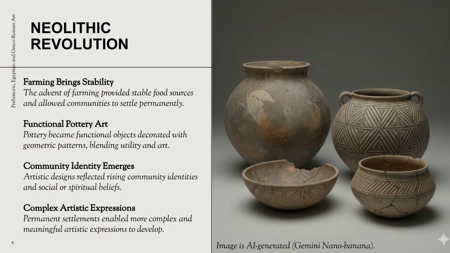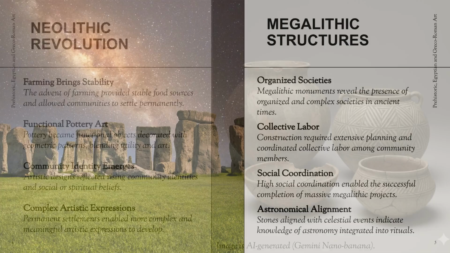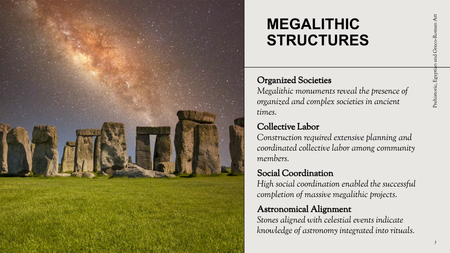The Neolithic Revolution brought stability with farming. Art shifted to functional pottery, decorated with geometric patterns, blending utility and aesthetics. Artistic designs reflected rising community identities, enabling more complex expressions. Megalithic monuments, such as Stonehenge, reveal organized and complex societies. Their construction required extensive planning and collective labor. Astronomical alignments indicate early knowledge of astronomy, integrated into rituals.